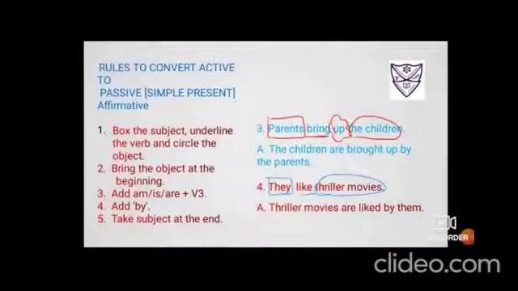Now third form of the verb you have to put. V3 is written, so third form of the verb, bring, brought, brought. So it is brought. As I have told you that preposition always follows the verb. So brought up. Now fourth step, add by, that I have added by. And fifth step, to take the subject at the end, the parents. So in short, the sentence will be the children are brought up by the parents.